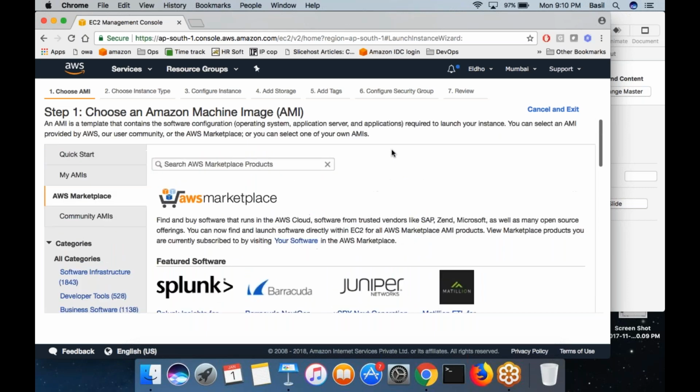So if you want to set up a Microsoft SQL Server, and you believe that it is very costly for you, it would cost you around thousands of dollars, which you don't want to spend, right? You don't have enough money to purchase the license. So what you can do is choose an AMI that runs Microsoft SQL Server, and AWS would charge you a little extra on an hourly basis for the use. I mean, based on how much time you use that machine, they would charge you a little extra on an hourly basis.